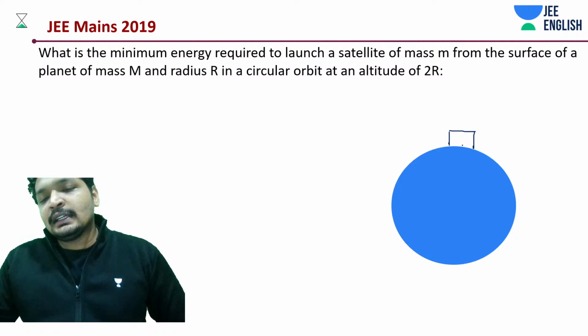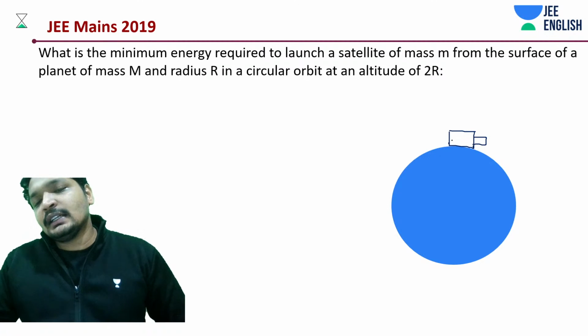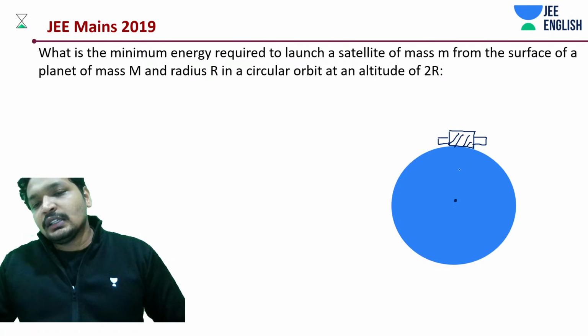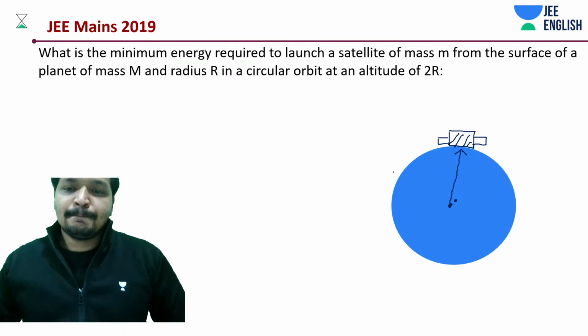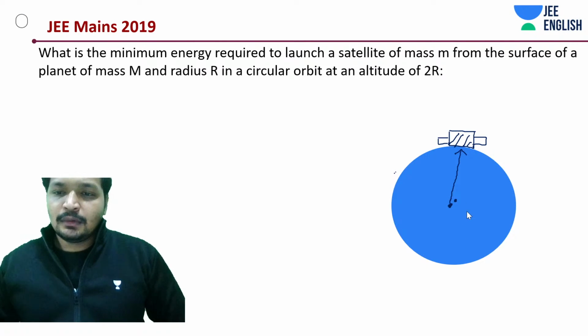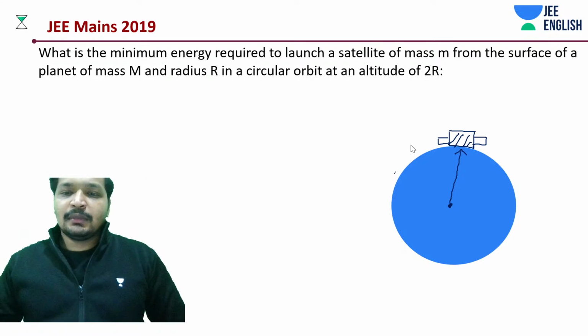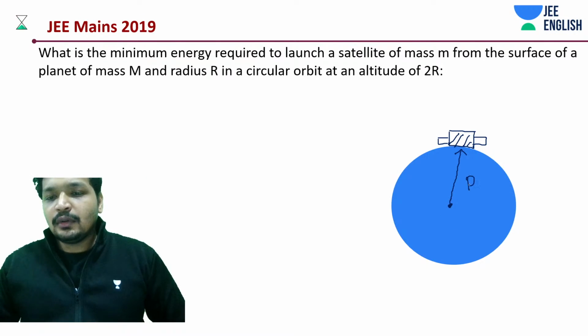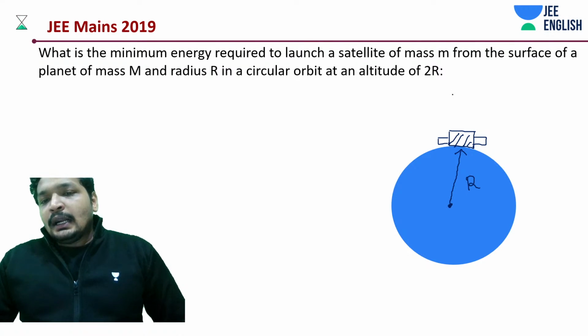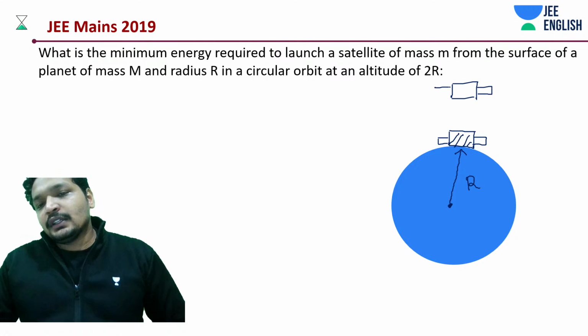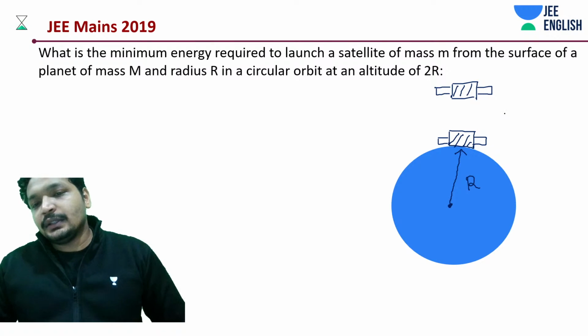So your satellite is here, and initially it just has some potential energy associated with it. Here we know the energy at 2r from the surface.